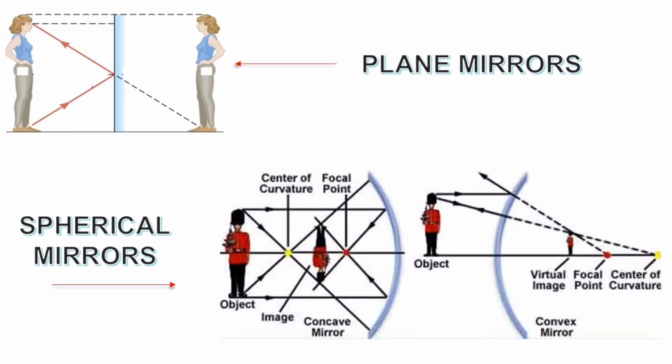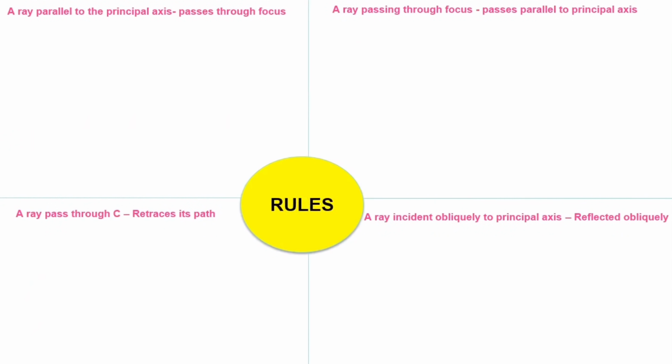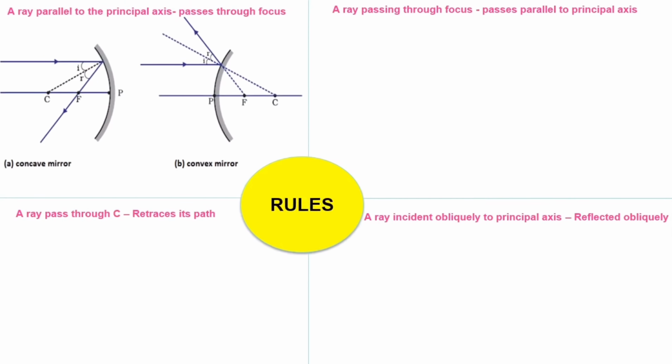In order to plot an image formed by spherical mirrors, we need to follow certain rules. The first rule is, when a ray of light passes parallel to the principal axis, after being reflected by a concave or convex mirror, it always passes through the focus. For a concave mirror, you can see a ray of light coming in parallel passes through the focus after reflection. In the next case, for a convex mirror, a ray coming parallel to the principal axis seems, after reflection, to be coming from the focus.